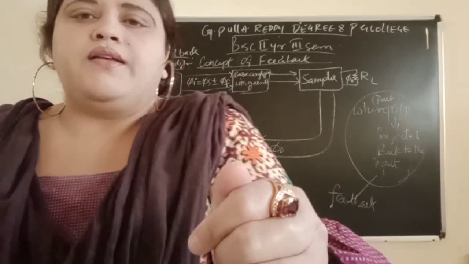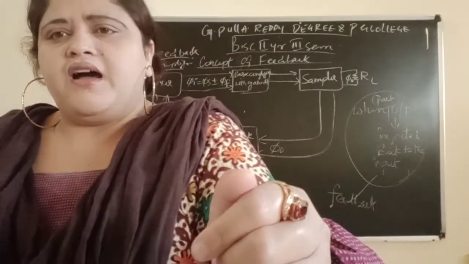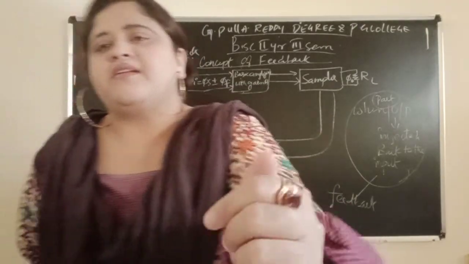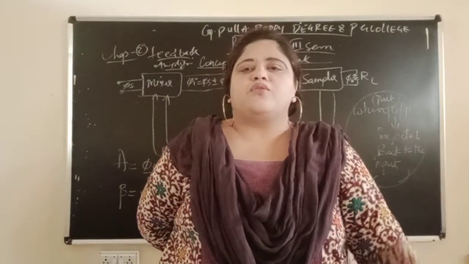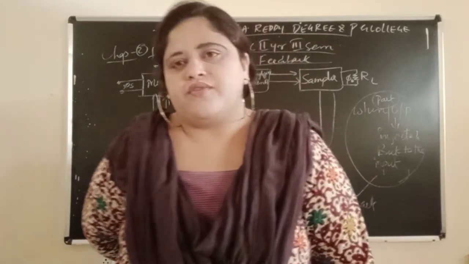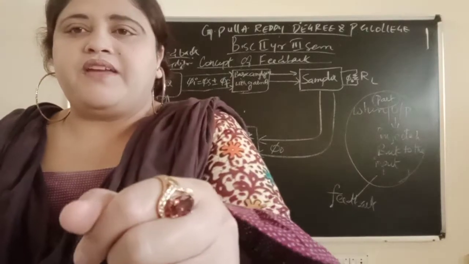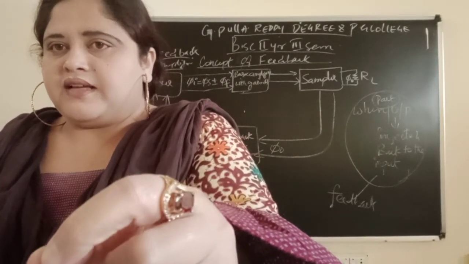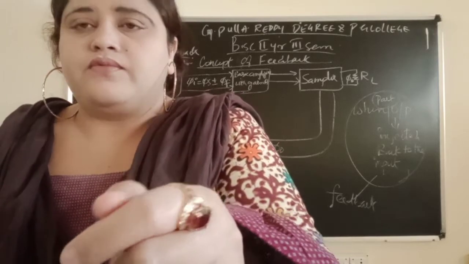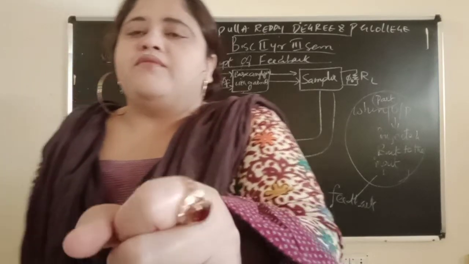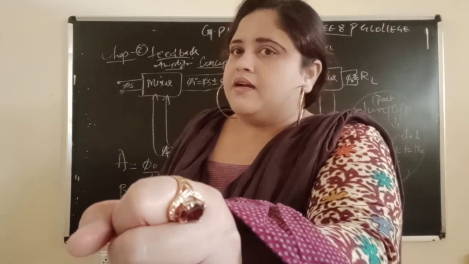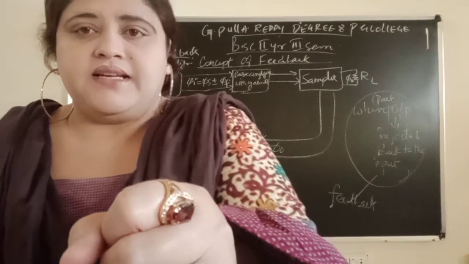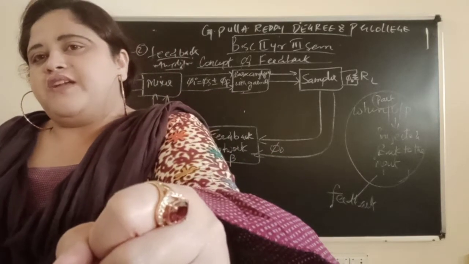In a short and sweet definition, you can say that when a part of the output is again injected to the input, it is known as feedback. In this second chapter of unit 3, feedback amplifier, we will study the definition of feedback and the different types of feedback.